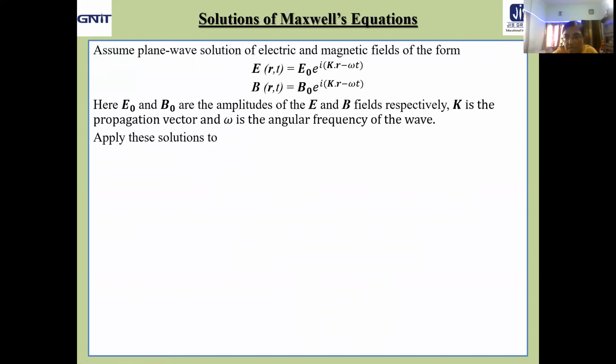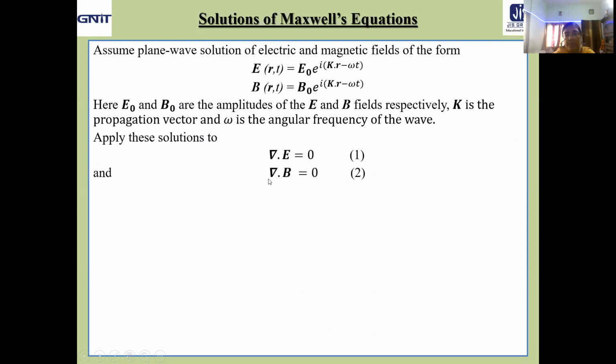R is the position vector, as already mentioned, and omega is the angular frequency of the wave. Please consider here the propagation vector k, normally written as small k, but since we are taking 3 dimensions, we will encounter the unit vector k along z. That's why I have used a slightly different symbol. It is the propagation vector representing the direction of propagation of the electromagnetic wave.